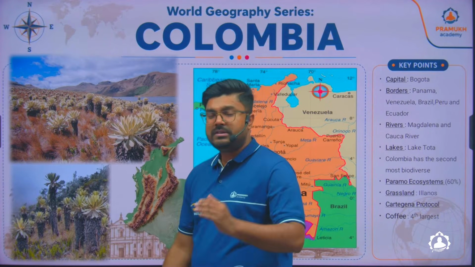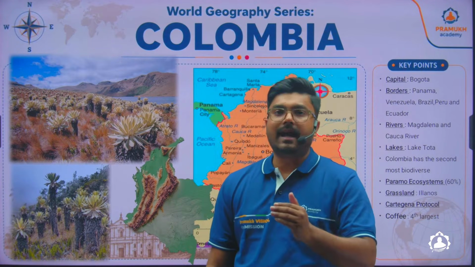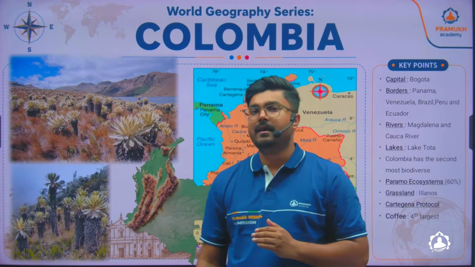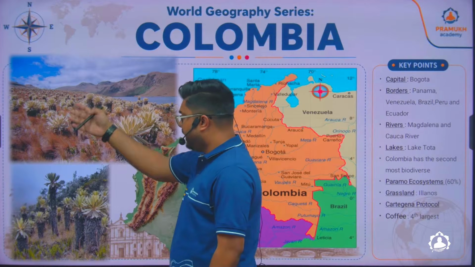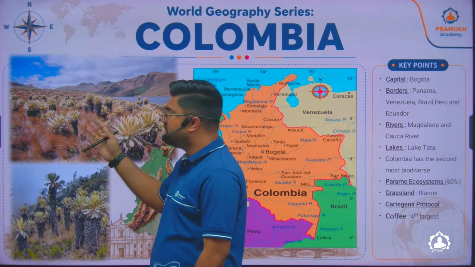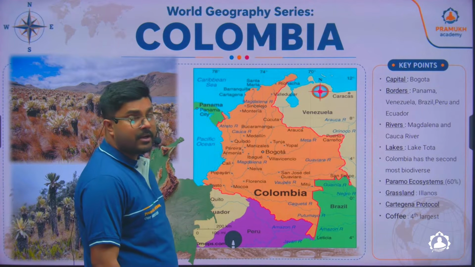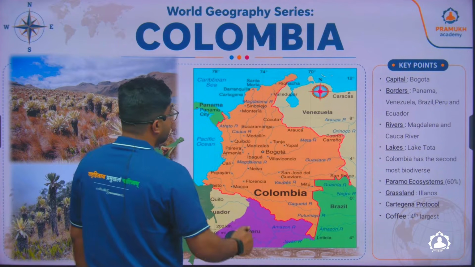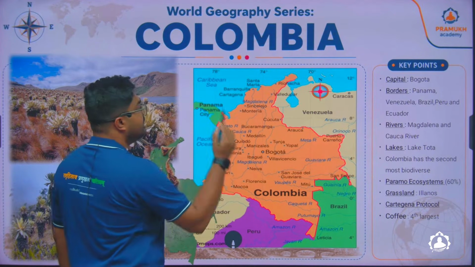Now, the Paramo ecosystem is, in simple words, nothing but a unique grassland which is grown on the high hills or high mountains. And this is what the Paramo ecosystem looks like. It is something which is very unique and located in Colombia only. In Colombia, if you look into this particular region, you'll find a city which is called Cartagena city.